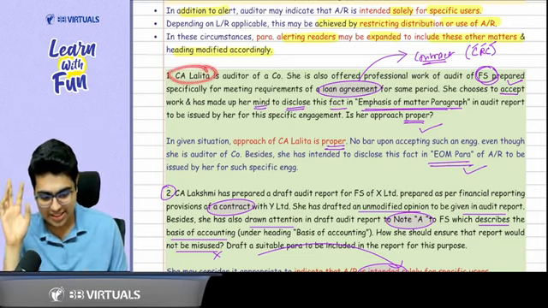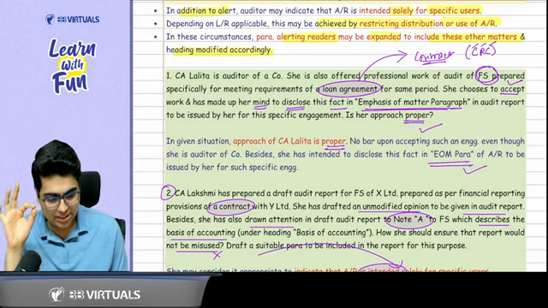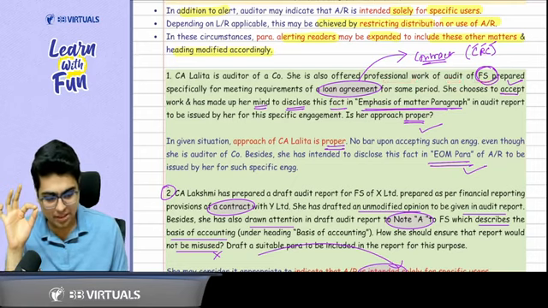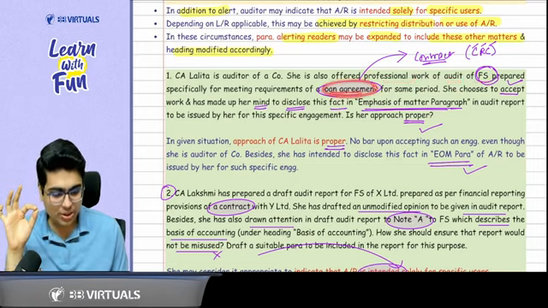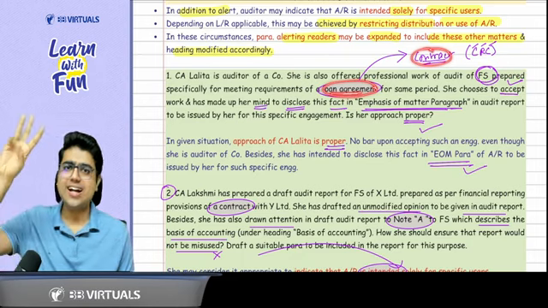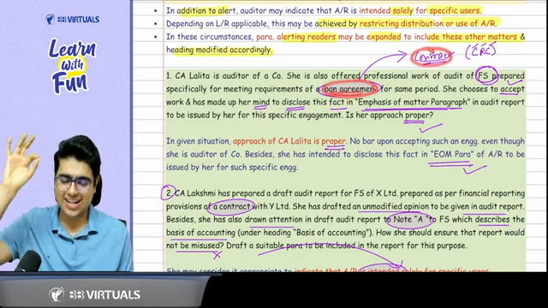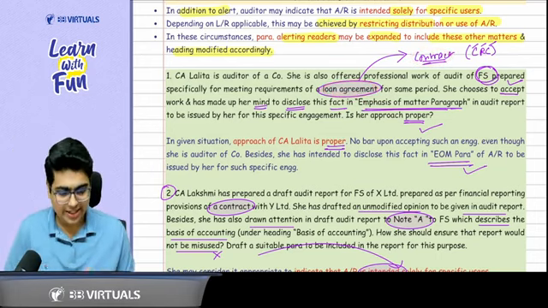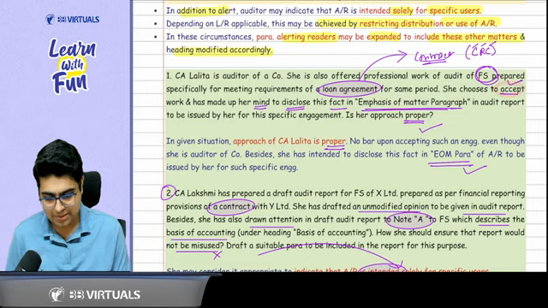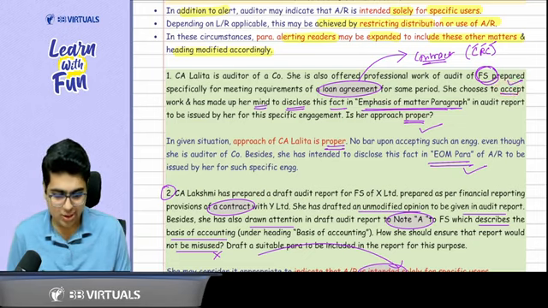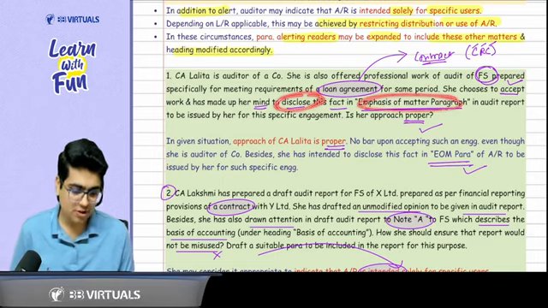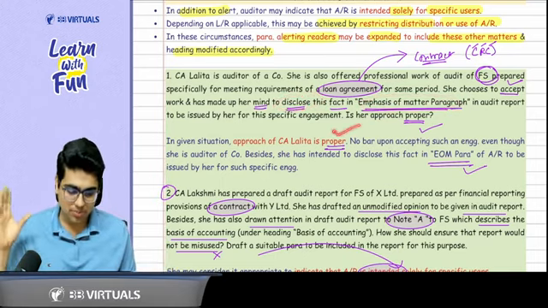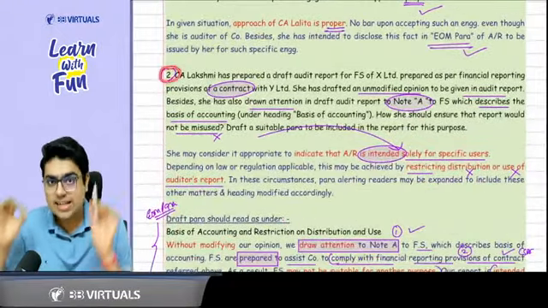First of all, CA Lalita. Lalita is the auditor of a company. She is also offered professional work of an audit of financial statement prepared as per loan agreement. Can I say loan agreement is like a contract? CRC, ter. Creditor, regulator, contractor. So which SA is applicable? SA 800. She chooses to accept this work and makes up her mind to disclose this fact in the emphasis of matter para. So is it right? Answer is yes. Her approach is proper.